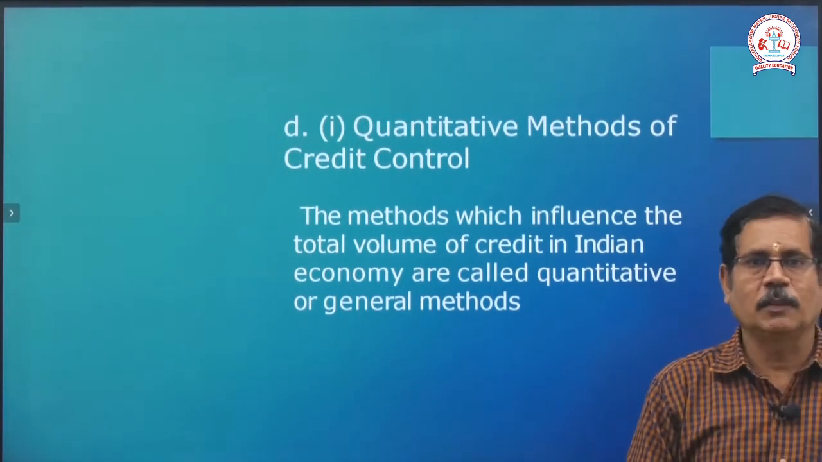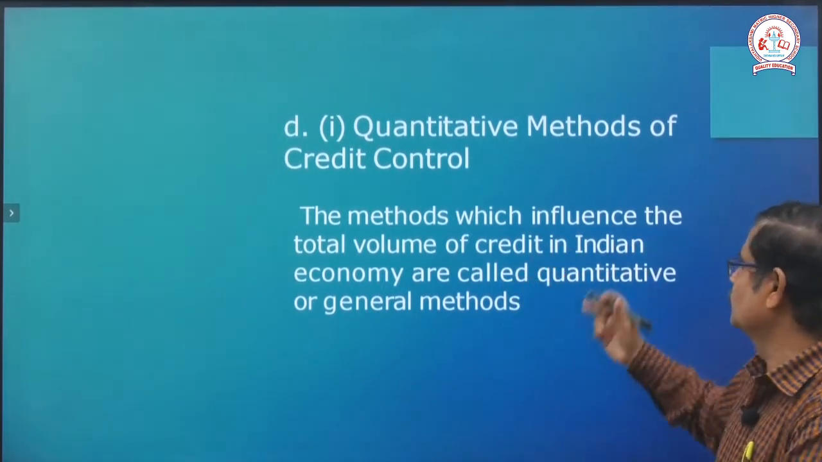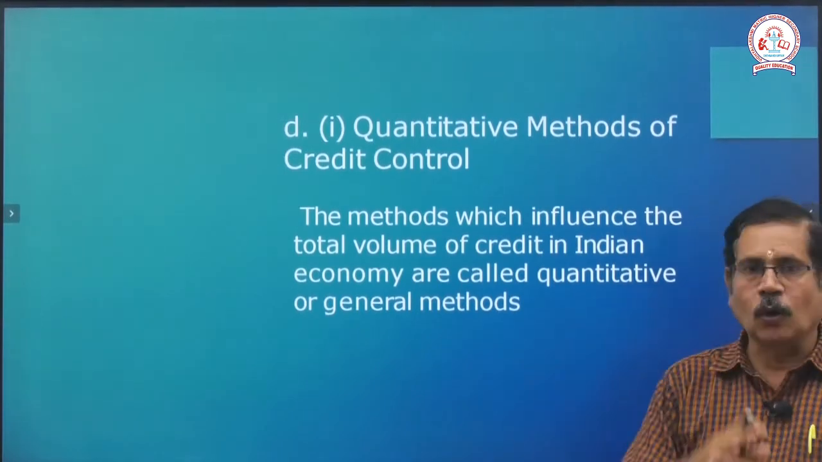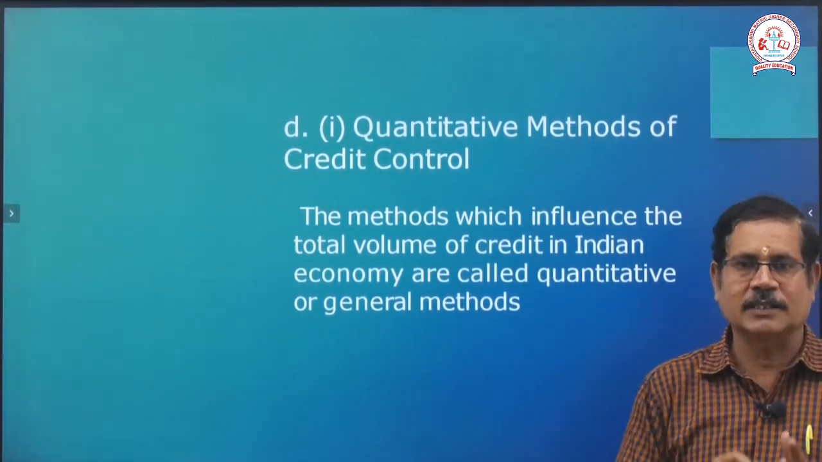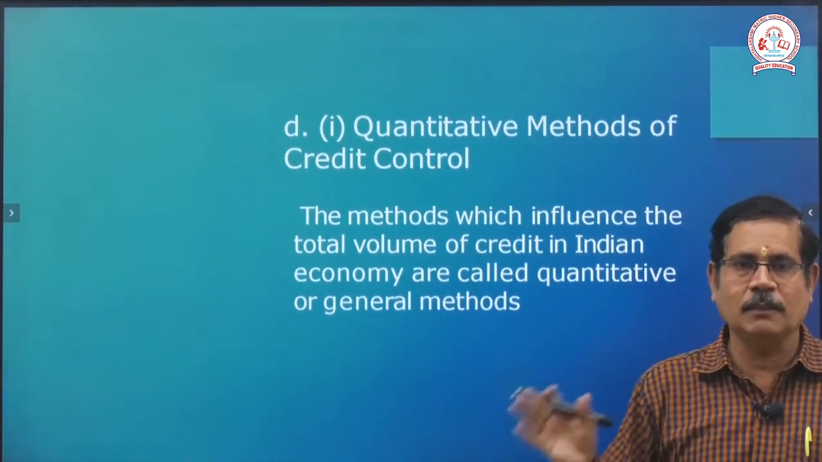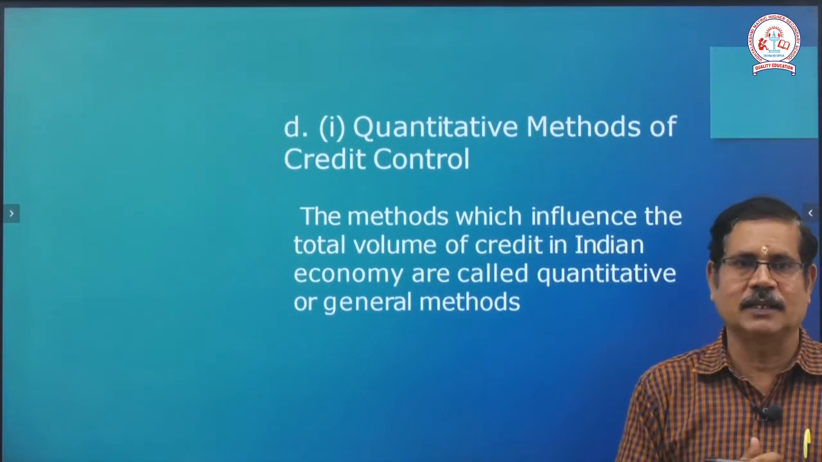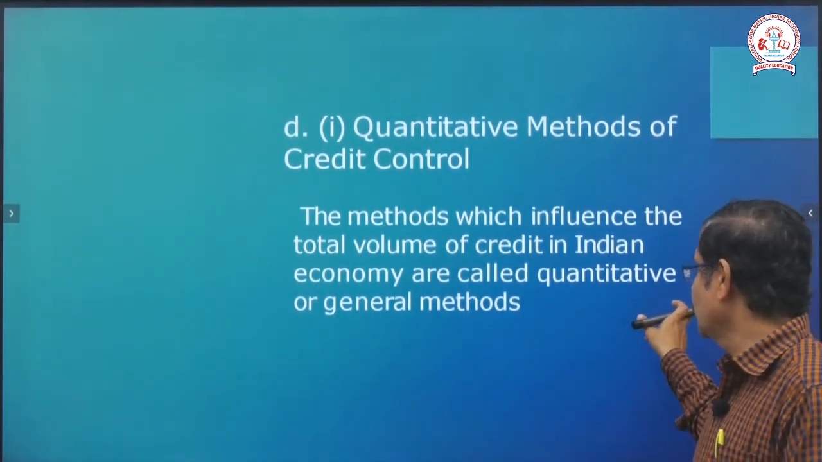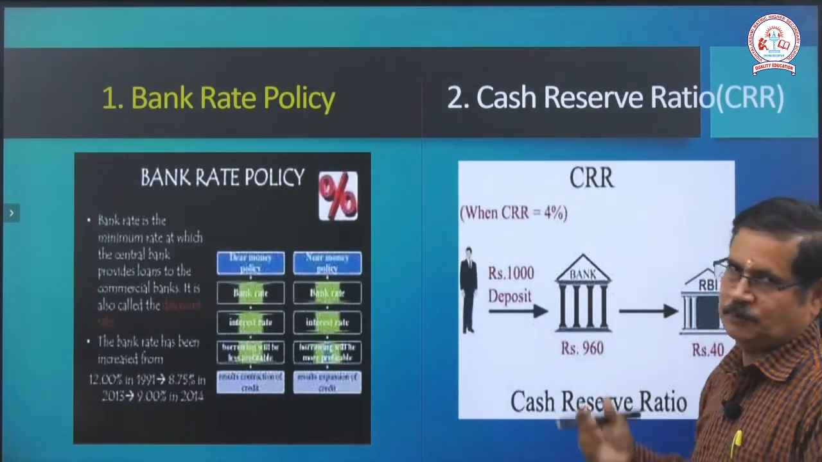And the next one, the quantitative methods of credit control. The quantitative methods influence the total volume of credit. Total volume of credit means throughout India: the commercial banks, national sector, private sector, public sector and cooperative banks, NABARD, all the banks. The general methods then collect money based on volume and fix interest for the credit facilities to the government.